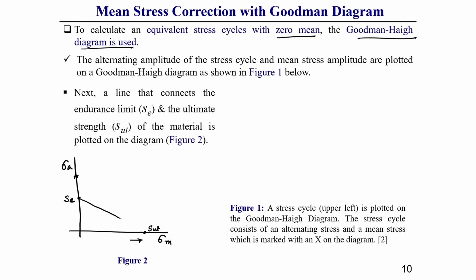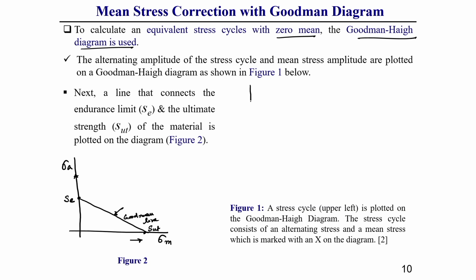If we draw a line, that is called the Goodman line. This Goodman line concept will be used to correct the mean stress effect in fatigue damage. How, that I am going to show one by one, then it will be very clear to you.